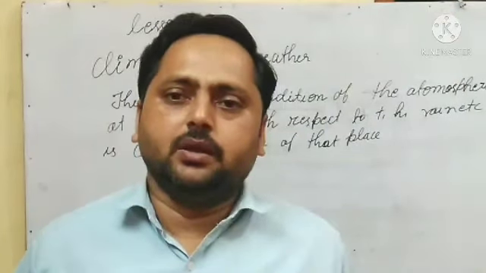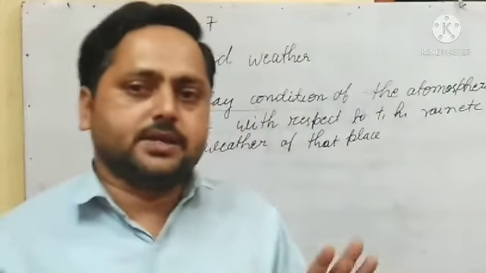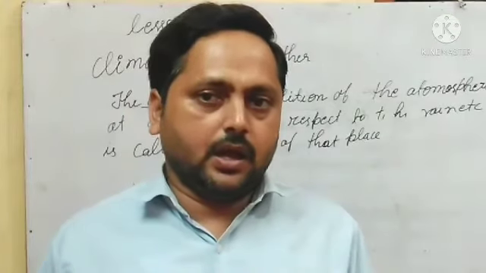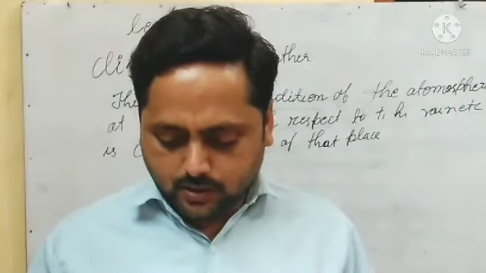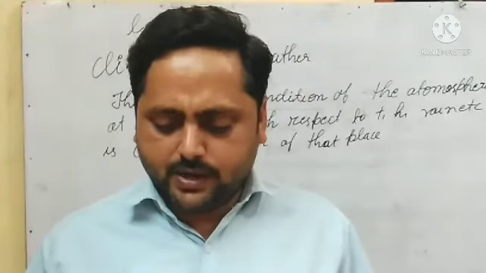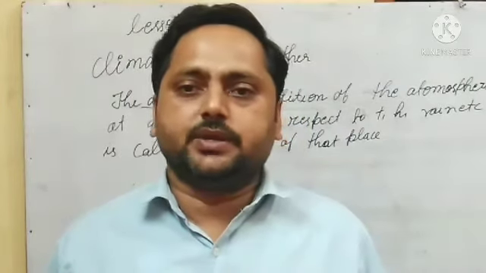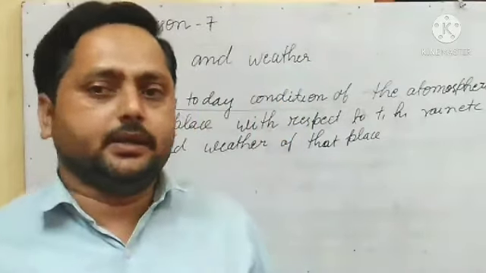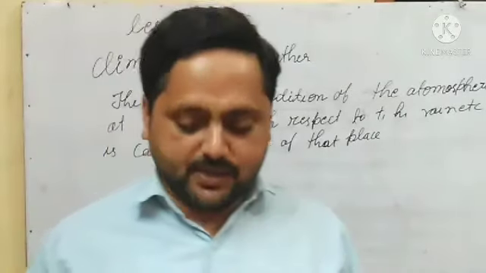Daytime heat from the sun makes the temperature rise, while at night there is no sunshine, so that cools the atmosphere.